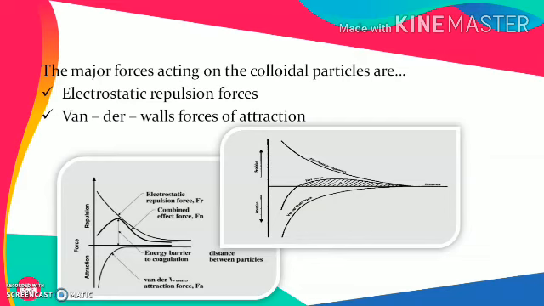In the figure below, the forces of attraction and repulsion have been shown in the form of a graph, and that graph describes that as the distance increases, the magnitude of these forces goes on decreasing. Rather, the attractive forces are effective only at a very small distance between the particles.